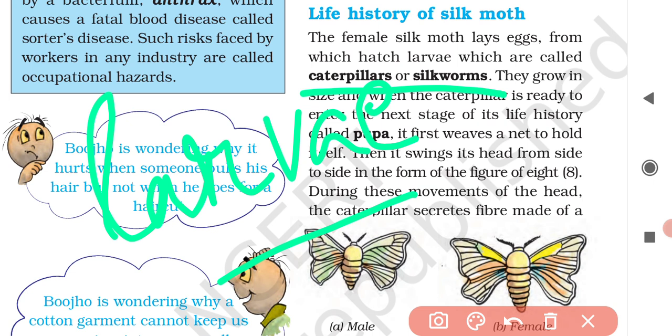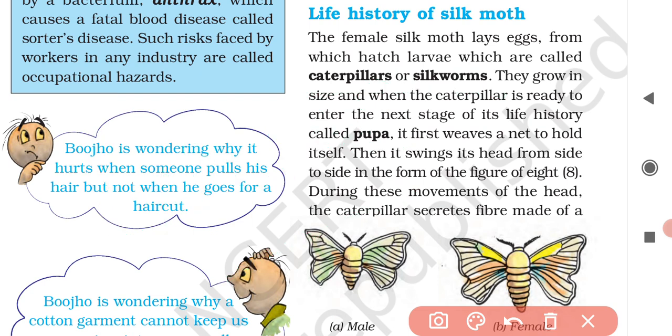And then after that what happens? The silkworms feed on the leaves of mulberry tree and they grow bigger in size.